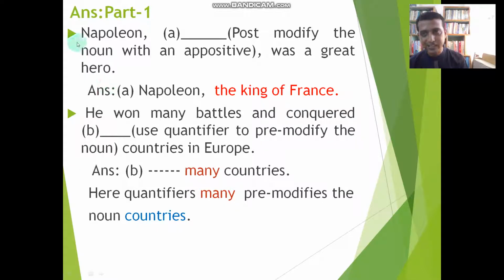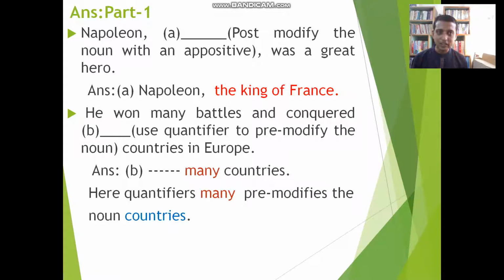Here, the first sentence: "Napoleon, gap, post-modify the noun with an appositive, was a great hero." Napoleon will be post-modified with an appositive: Napoleon, the king of France. This is the answer, the king of the French. If we take two words side by side, the head what and the modifier what, I think this is very clear.